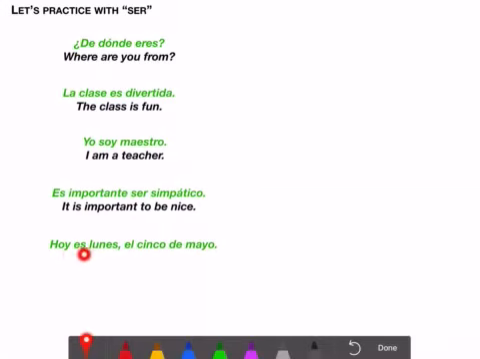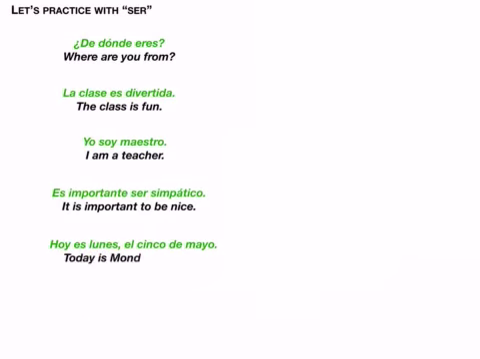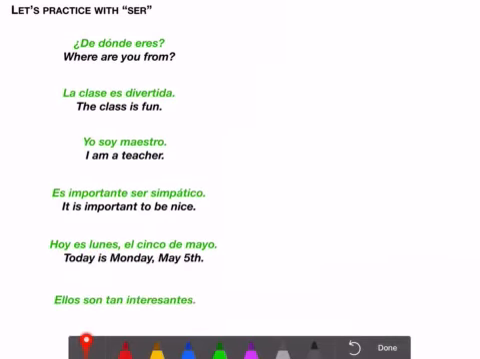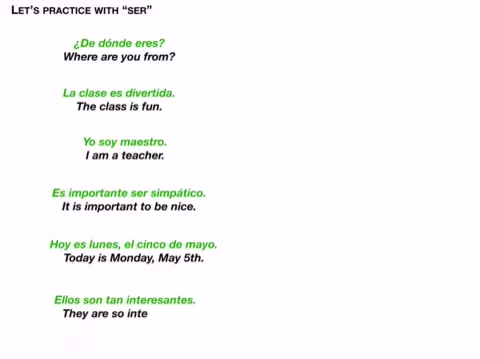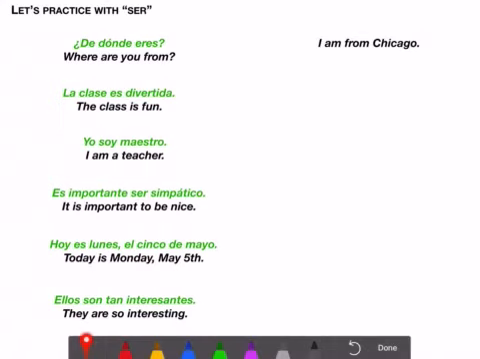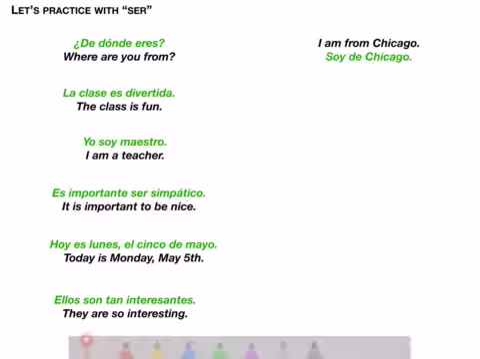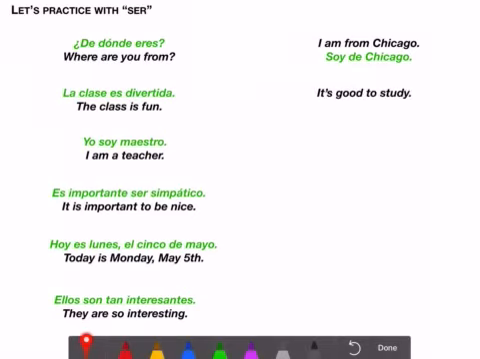Hoy es lunes. Notice I'm talking about date. Lunes means Monday. Today is Monday. El 5 de mayo. Ellos son tan interesantes. Describing people. They are so interesting. Let's go English to Spanish now. I am from Chicago would be soy de Chicago or yo soy de Chicago. It's good to study. Es bueno estudiar.